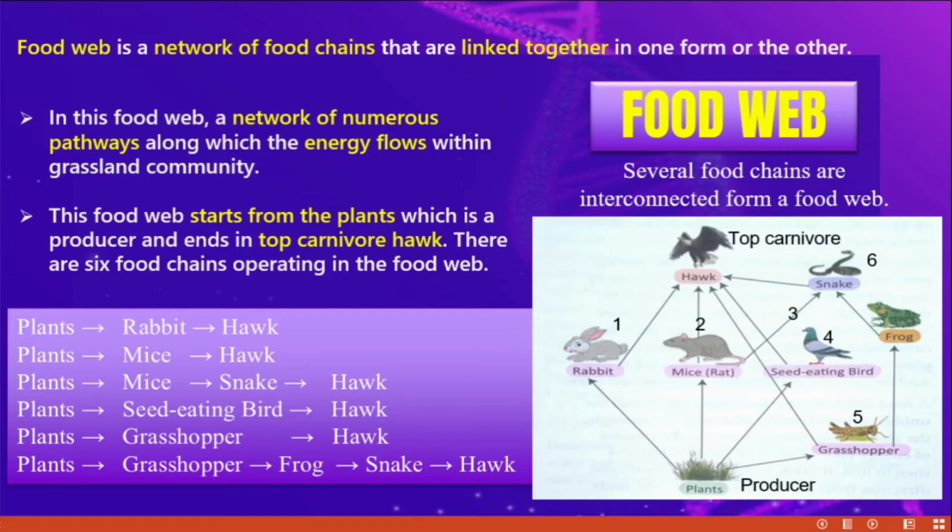Then grass is eaten by the grasshopper, then the grasshopper is eaten by the frog, then the frog is eaten by the snake, then finally the snake is eaten by the hawk. So here also energy transfers from plants to grasshopper, grasshopper to frog, then frog to snake, then snake to hawk. When you see this picture, definitely you will understand very clearly how the energy is transferred from plants to top carnivore.